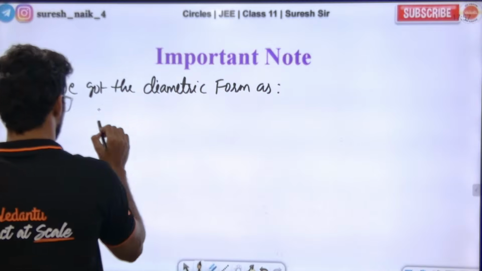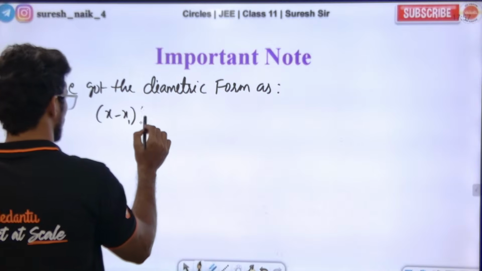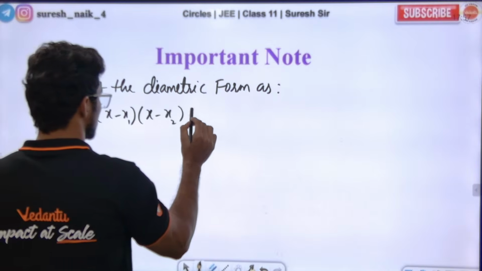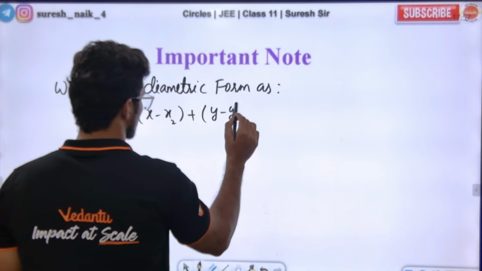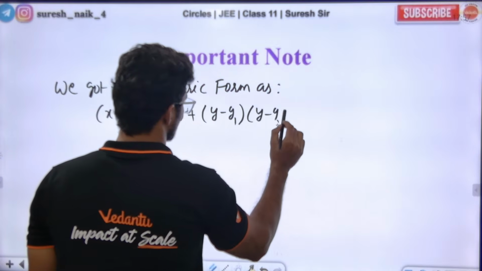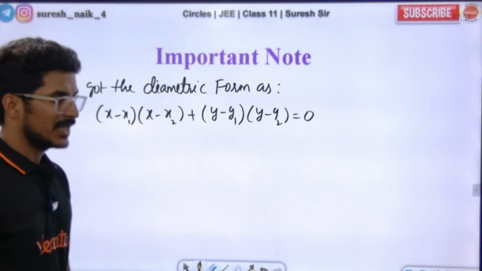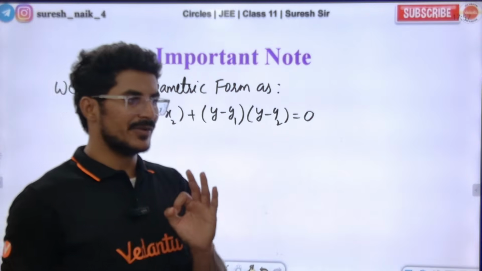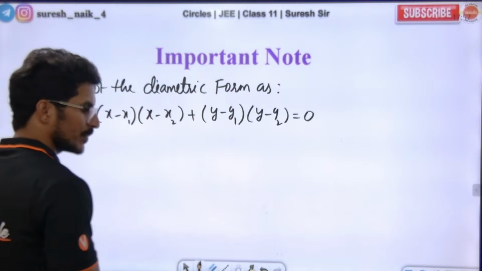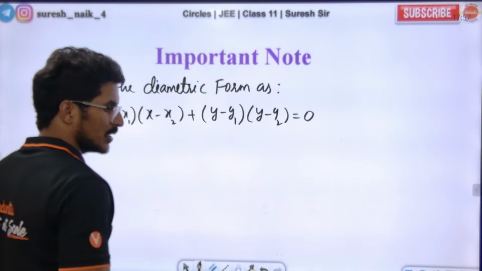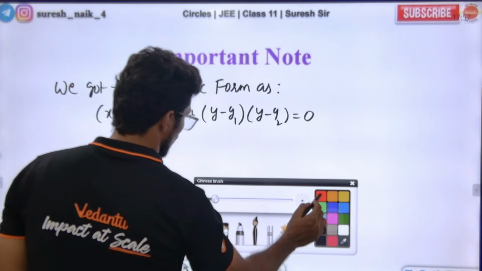As (x minus x1)(x minus x2) plus (y minus y1)(y minus y2) is equal to 0. Okay guys, now that you have got it correct, here we have one trick. What trick, sir?